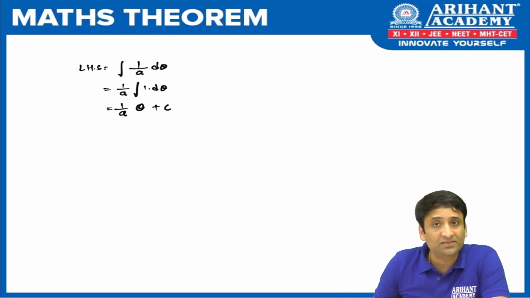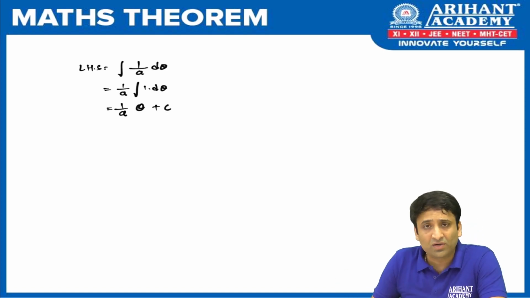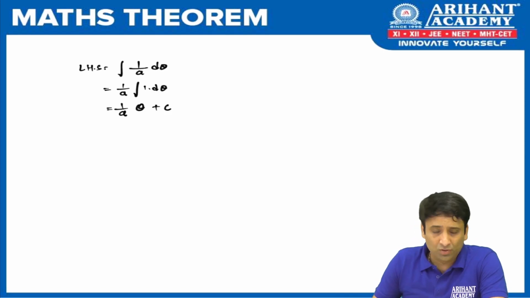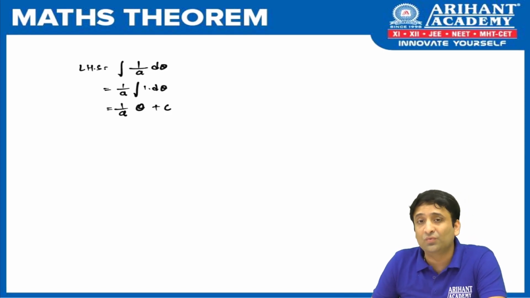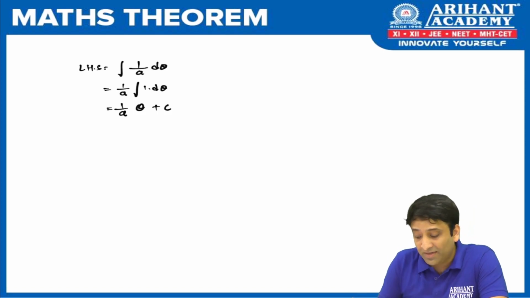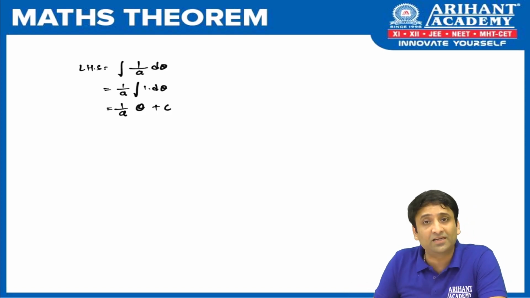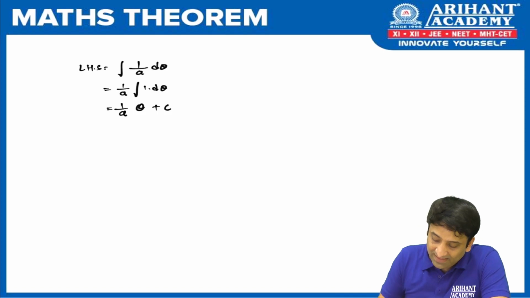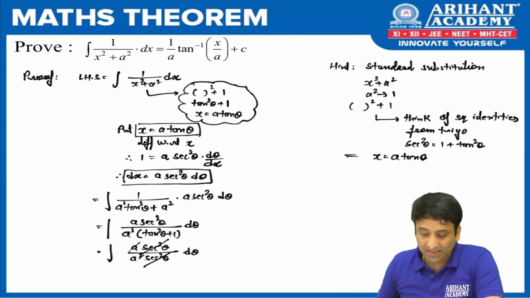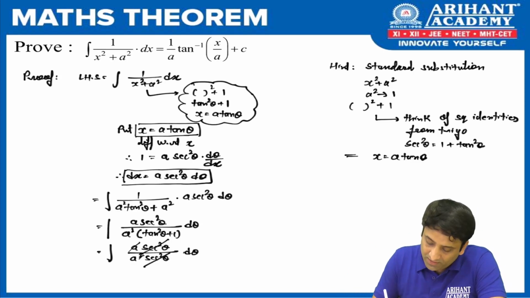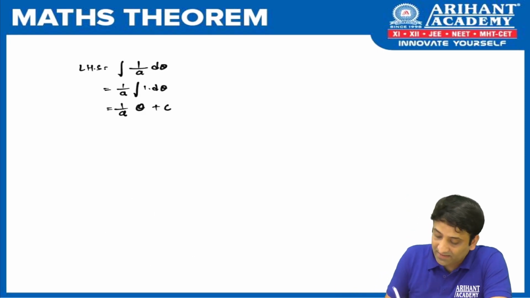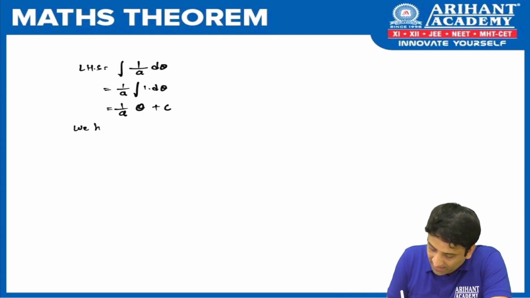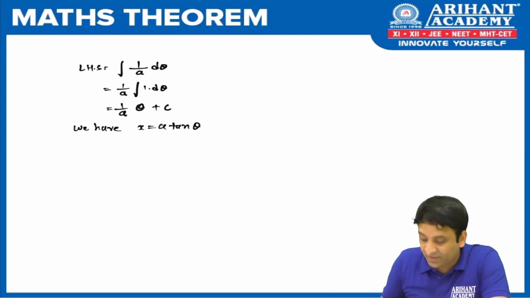The integration is over. But we have not got the final result because we all know that whenever we go for substitution, at the end we need to replace this particular part. So let us resubstitute theta. Now we already got this result. If you can see here, x is equal to a tan theta. So let us take that result here. We have x is equal to a tan theta, and from there I want theta.